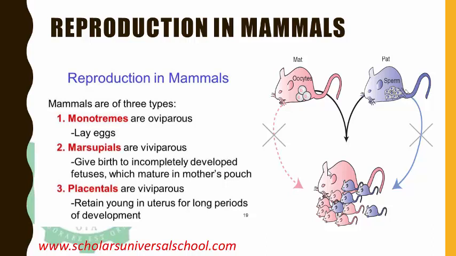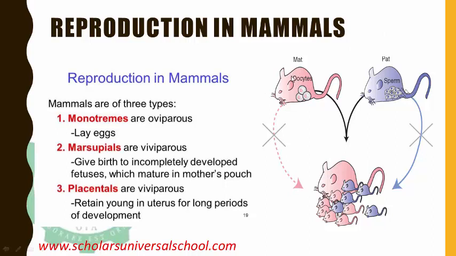We have the monotremes, they are oviparous, they lay fertilized eggs. We have the marsupials, they are viviparous, which means they give birth to incompletely developed young, which will mature in the mother's pouch. Then we have the placentals. They are also viviparous. They retain their young ones in their uterus for a long time for development. Okay, so this is what I'm trying to say.